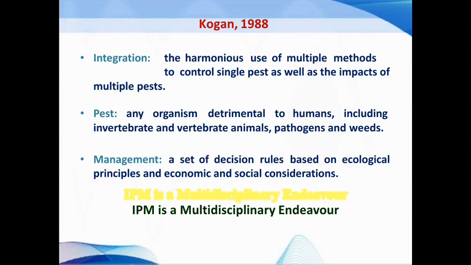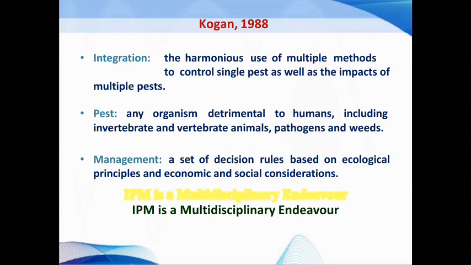The definition of pest is anything, which may be insects or non-insects, vertebrate or invertebrate animals, microorganisms or pathogens, or weeds, that causes economic loss. A pest is any organism detrimental to humans, including invertebrates, vertebrate animals, pathogens, and weeds. These are the different factors responsible for reducing the economic yield in the farmer's field. That is the pest.